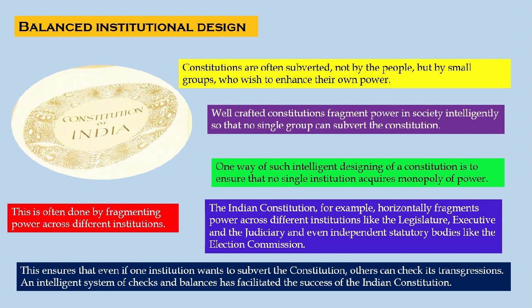For example, the Indian Constitution has fragmented its power horizontally across the different institutions like the legislature, executive, and the judiciary, and even independent statutory bodies like the Election Commission. This ensures that even if one institution wants to subvert the constitution, others can check its transgressions. An intelligent system of checks and balances has facilitated the success of the Indian Constitution.